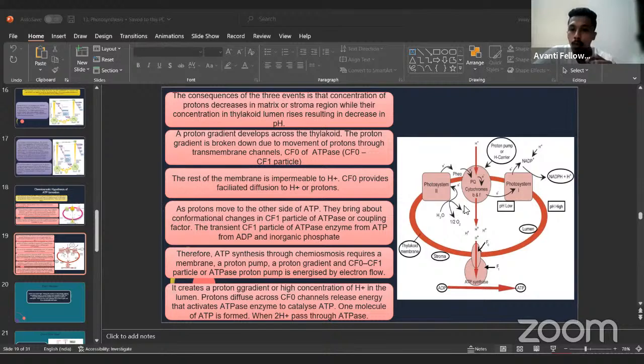Whenever this process of photolysis, the breakdown of water using sunlight, happens, it results in the liberation of electrons. Plants need water to break down because they need electrons. How many electrons will be released? Four electrons will be released. These four electrons will be passed from one electron acceptor to another electron acceptor, from photosystem 2 all the way to PQ, that is plastoquinone, or cytochromes, which are the electron acceptors.